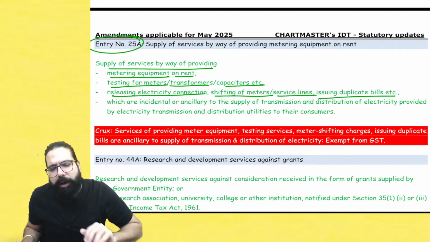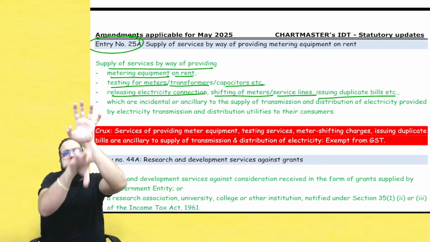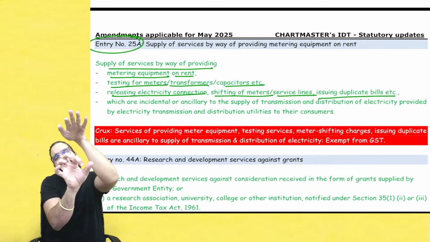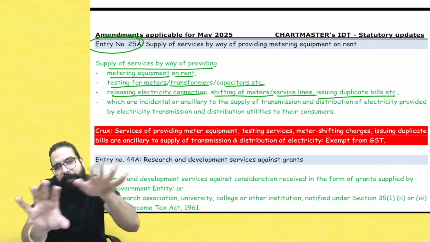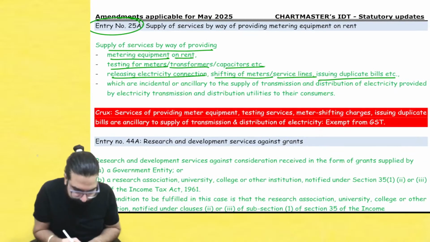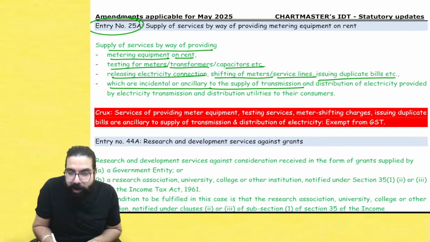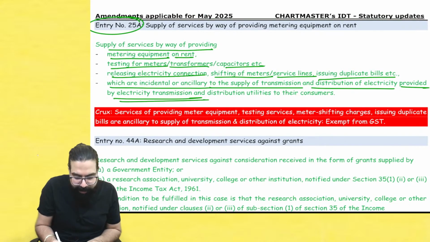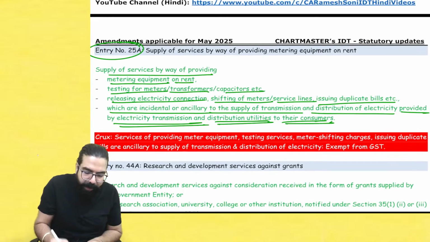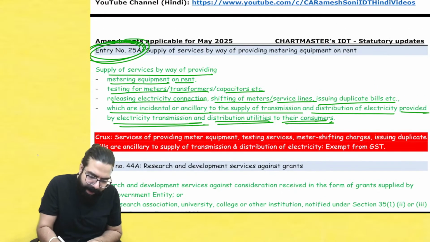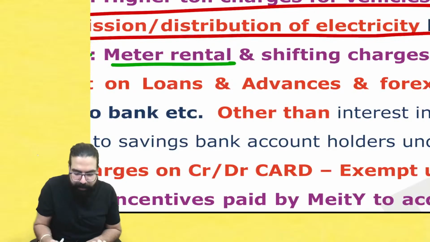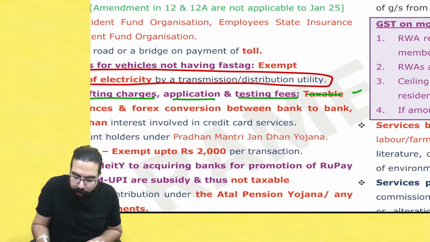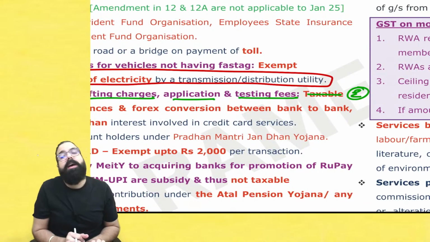Now the government has clarified that all these are ancillary services to electricity distribution, and all these ancillary services are also exempted. Which are incidental to transmission and distribution of electricity provided by electricity transmission and distribution utilities to consumers, and hence one new entry has been inserted. And you know what happened now? Meter rental charges, shifting charges, application and testing fees, these have also been exempted because these are ancillary services.